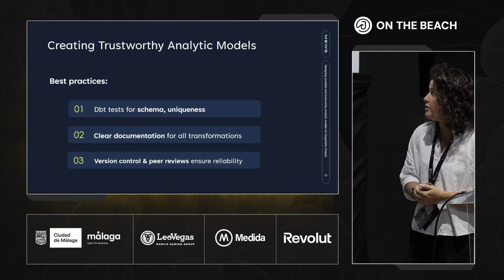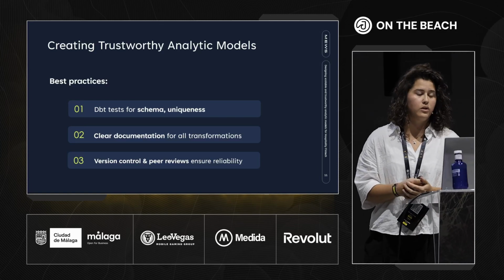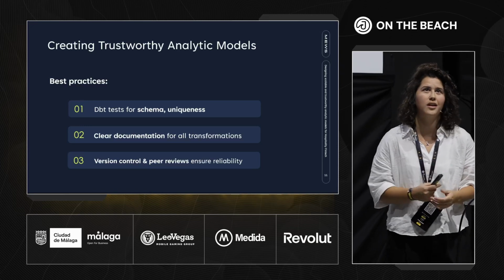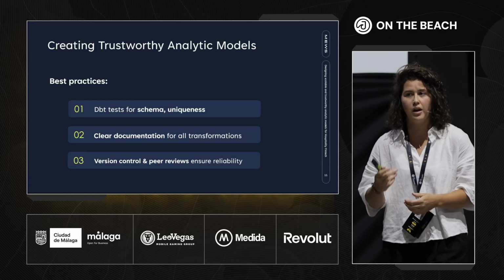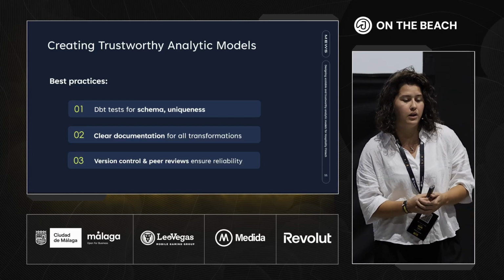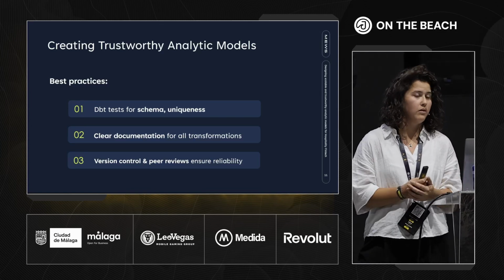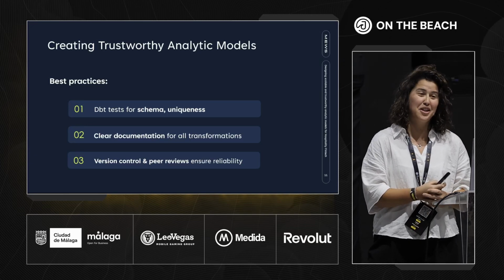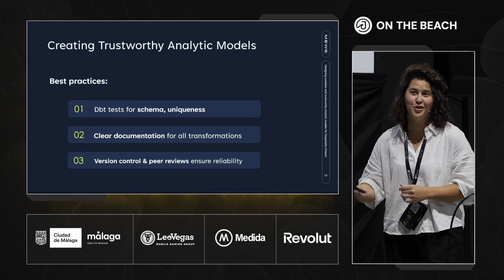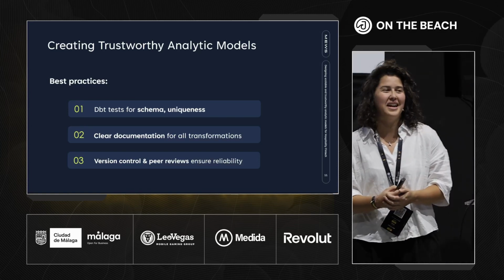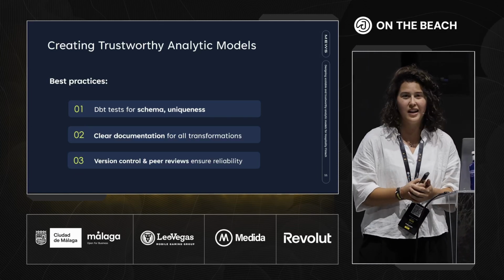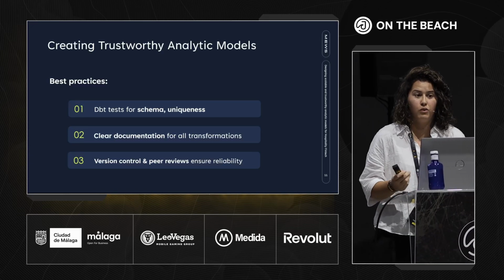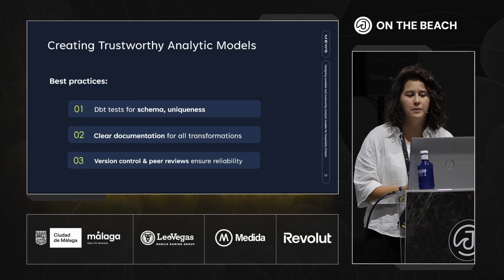Some of the best practices for DBT would be, in first place, doing some DBT tests for schema and uniqueness. For example, for this exact feature that we were building, it was going to be a high revenue feature. And we suddenly saw that our DBT model started to fail. It was because we were having duplicate transaction IDs. This is a big issue because it means basically that we were doubling volume. So you can imagine if we report this, top management starts to analyze it, all forecasts will be wrong and all the conclusions too. So data engineers, as we couldn't run our models, solved this very quickly.